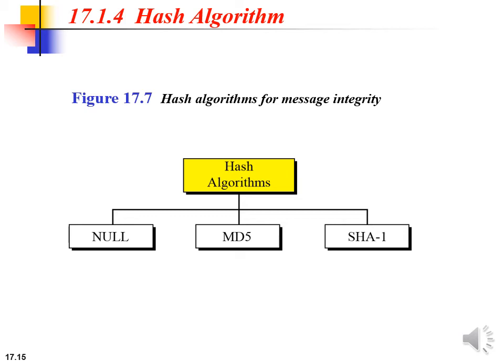The second one is MD5. Here the two parties may choose to use MD5 as the hash algorithm, and the key size is 128 bit. And last one is SHA-1. Here two parties may choose to use SHA as the hash algorithm. In this case the 160-bit SHA-1 hash algorithm is used.